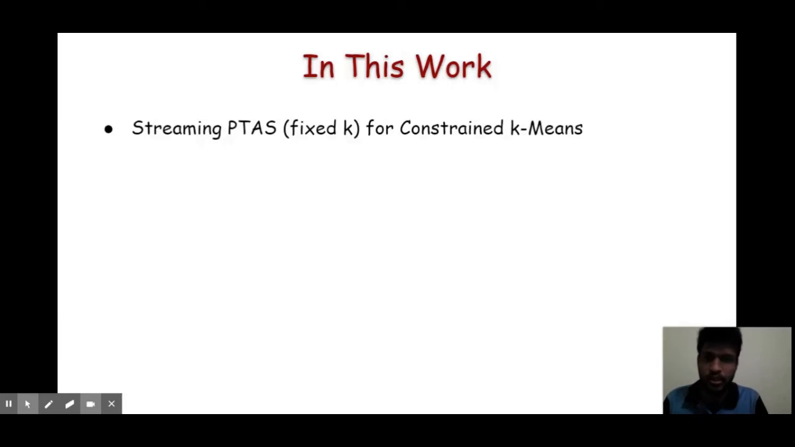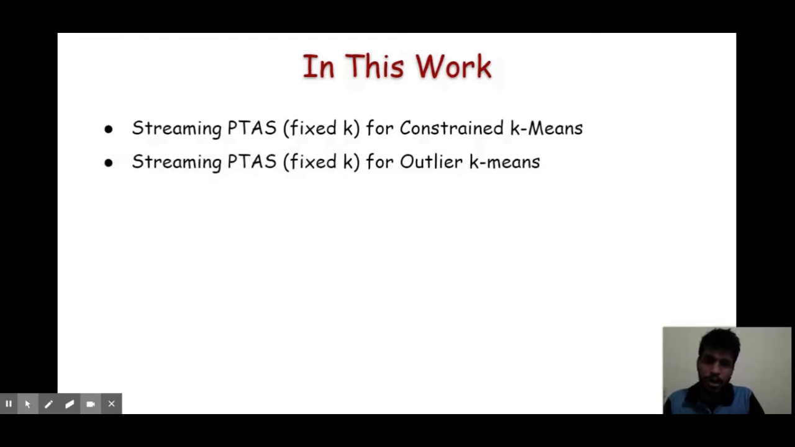So we basically designed our techniques for the streaming PTAS. We actually started with designing a streaming PTAS for the constrained k-means problem. Turns out that using our techniques, we can solve many other problems. For example, we design a streaming PTAS for the outlier k-means problem. I'll get to the outlier k-means problem at the end.